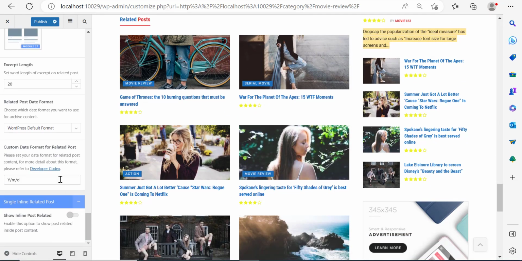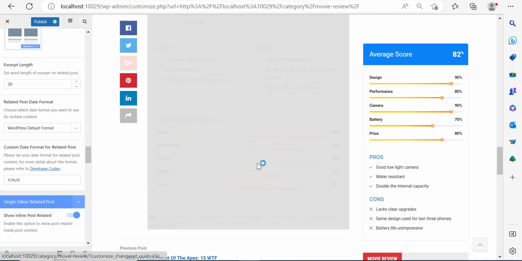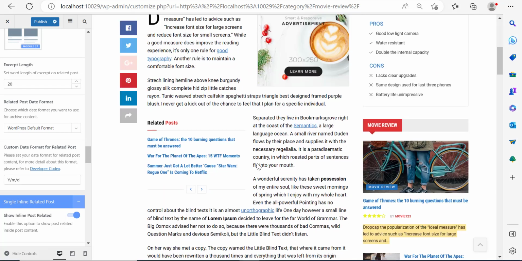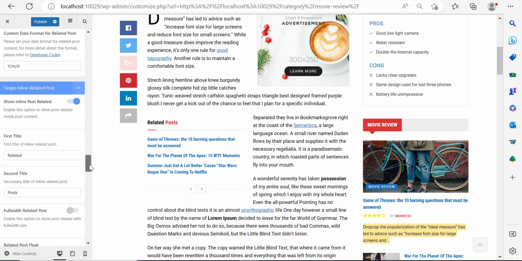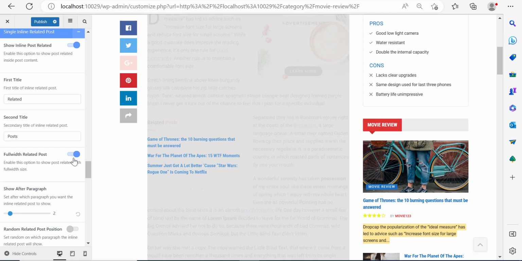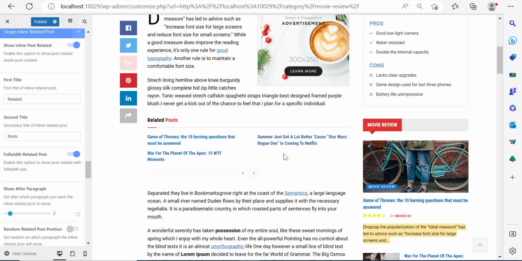Now, let me scroll over here down to the bottom, and let me click on Show Inline Post Content, or Post Related. Now, when we show inline post related, what it's going to do is show a related post section inside of the content. So what I want to do over here is make it full width, because right now you can see it's a little cramped up and it's inside the content. People are not going to be able to understand what this is all about. So I'm going to make it full width. And right now it's gone full width.